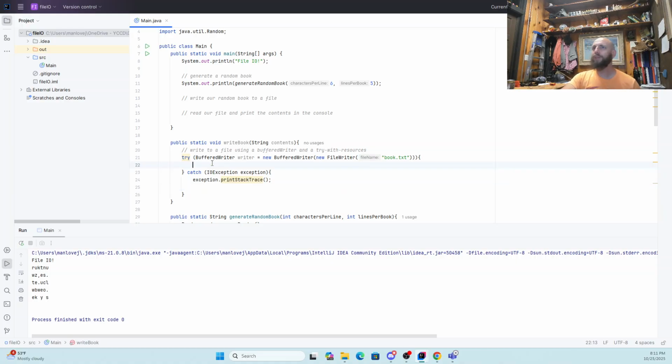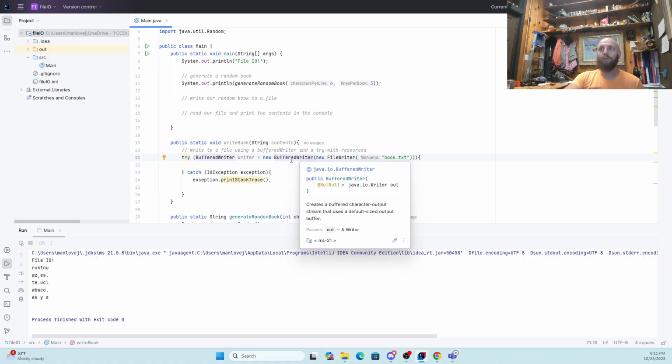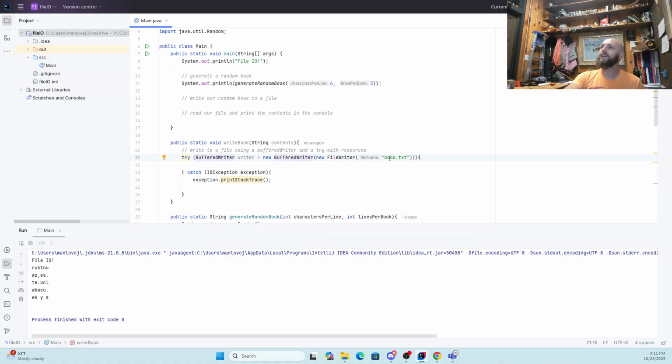Yeah, I'm going to put one more thing there in a second, but for right now, I'm going to leave it. So this creates a buffered writer object called writer, and that buffered writer object is based on a file writer. So the buffered part is about RAM. We're putting this into the RAM instead of writing it to the hard drive. So this is saying, make ready to write to the hard drive, but let's start by putting it in the RAM. This is going to be an efficiency improvement.